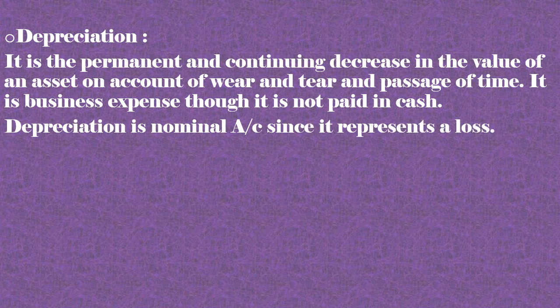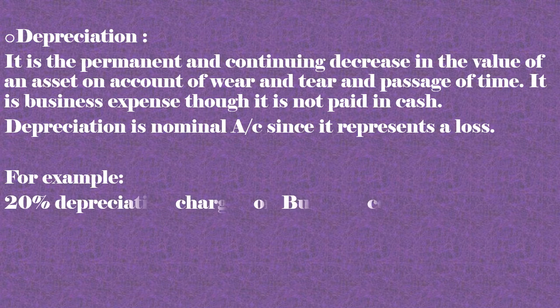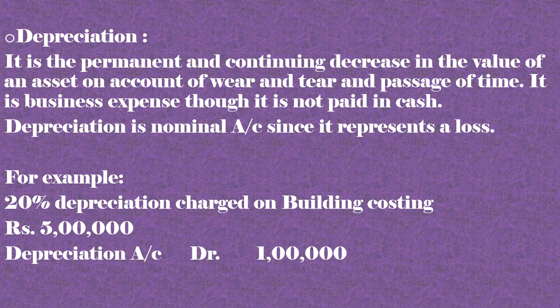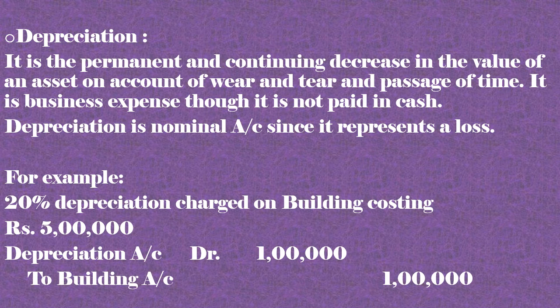Depreciation is a nominal account since it represents a loss. For example, 20% depreciation charged on a building costing rupees 5 lakh. So, the journal entry will be depreciation account debit 1 lakh, that is 20% of 5 lakh, to building account 1 lakh. So, here building account is an asset.